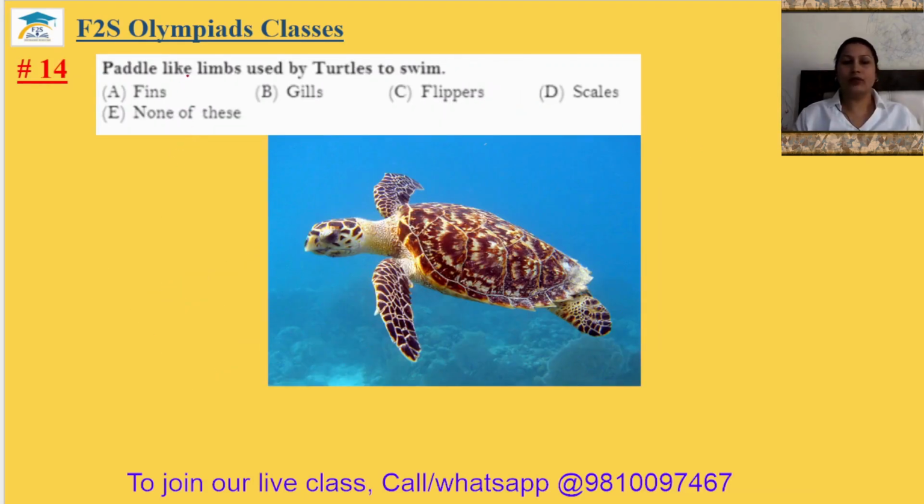Question number 14. Paddle-like limbs used by turtles to swim. So this is the paddle-like limbs. This is your flippers. The 14th answer is option C.